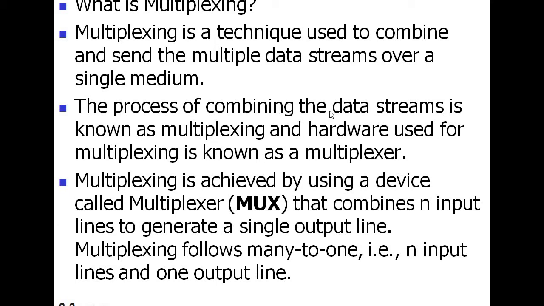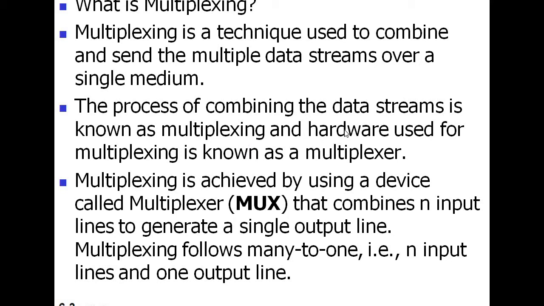So whatever the user wants to send from one location to another location, the total number of data items are streamed together, and that is known as multiplexing.